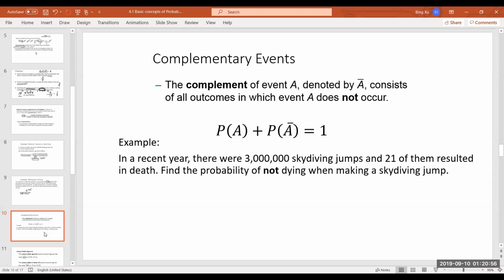Complementary events. The complementary event of event A, denoted as A bar here, means all the outcomes of event A that do not occur. Say I'm throwing a die, and event A means you are having an even number.